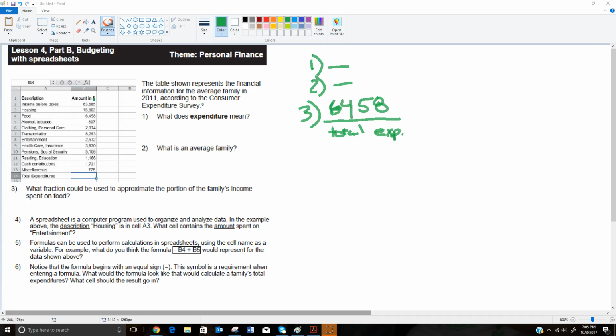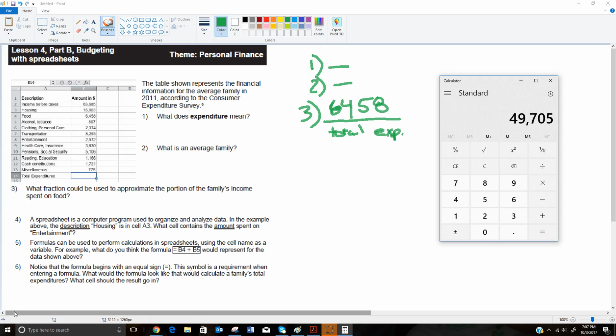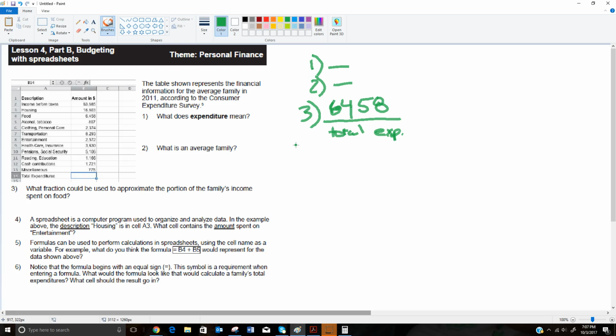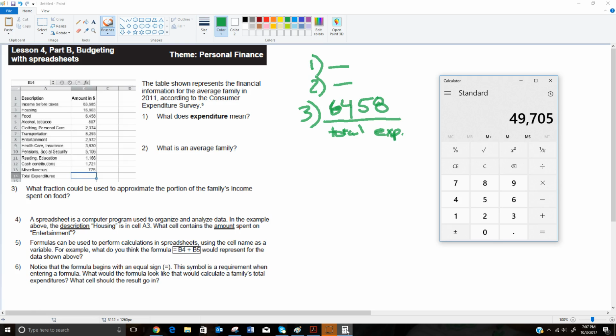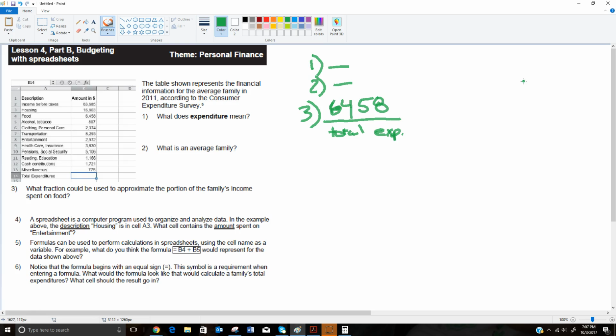So we can't use this income before taxes as our total expenditures. They are likely not going to be the same number. Okay, so through the miracle of technology and recording, I've added these numbers up, and I've got that my total expenditures are $49,705.